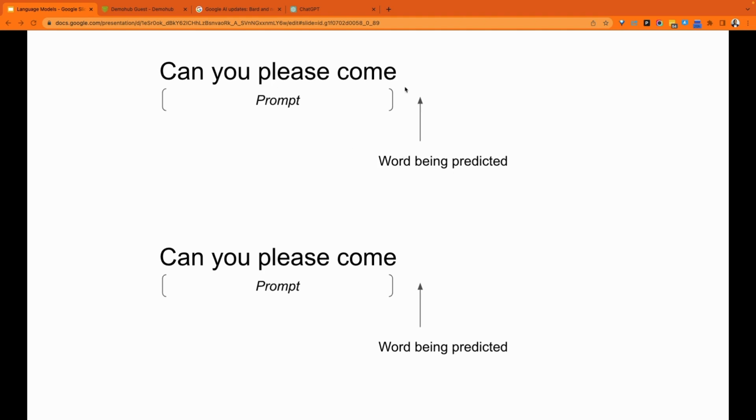Can you please come? What word will be predicted? Now, you can say, can you please come green? It doesn't make sense. Or you can say, can you please come running? Sure, maybe that makes sense. It's a little bit more probable than can you please come green. So based on the rules and the grammar of English, what should be predicted?